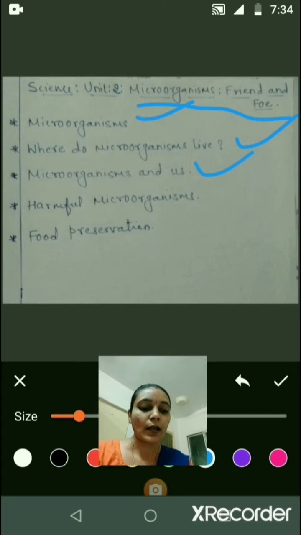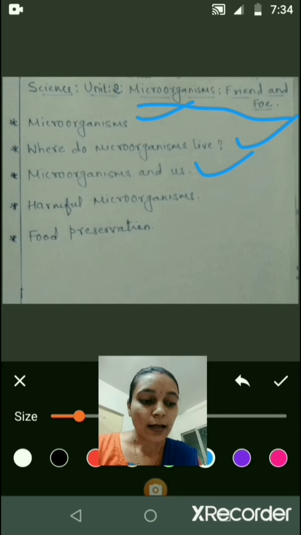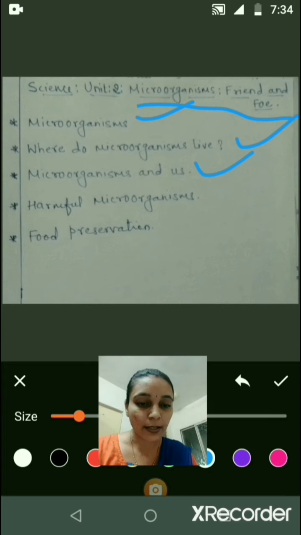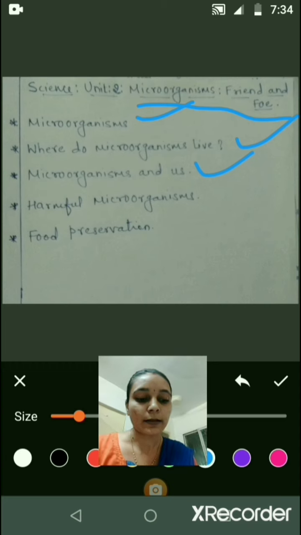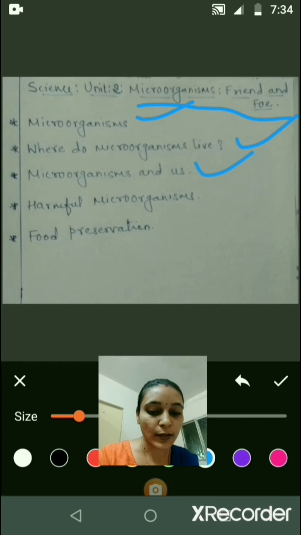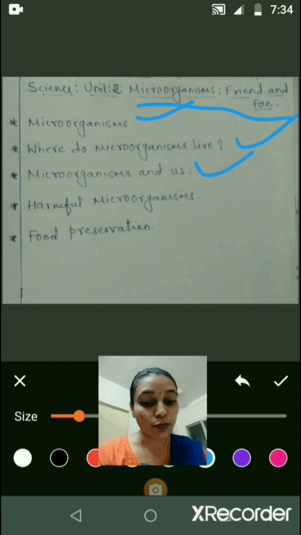Okay, these days vaccines are made on a large scale from microorganisms. Vaccines are generally prepared from the microorganisms, and these vaccines are used to protect humans and other animals from several diseases. So microorganisms are very much useful.